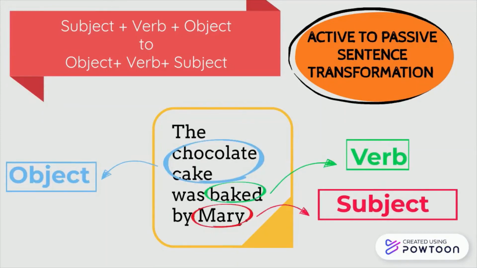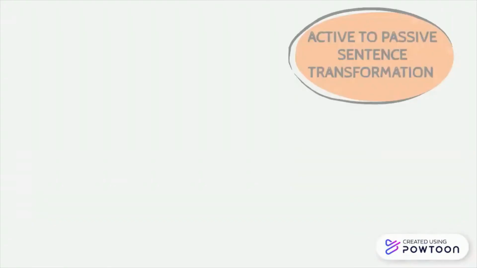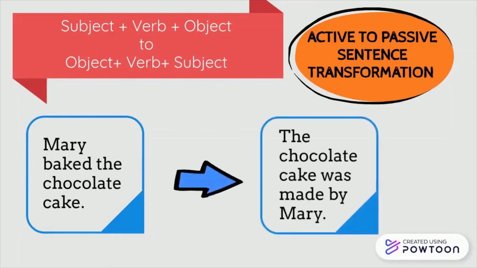Here I have swapped the subject, which is Mary, with the object, which is the chocolate cake. Now the sentence is, the chocolate cake was baked by Mary. So the sentence which was in active voice, Mary baked the chocolate cake, became the chocolate cake was made by Mary.